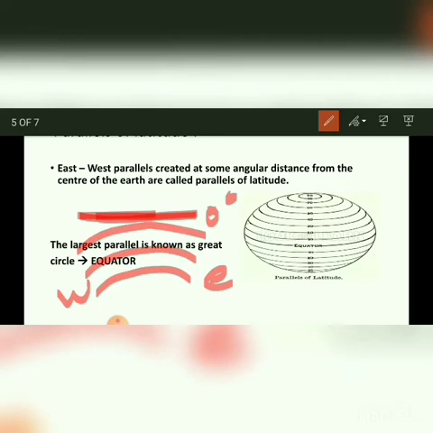The equator bisects the earth into north and south parts, and the parallels run from west to east. Towards the north and the south of the equator, parallels of latitude progressively become smaller in size, but their angular values keep increasing toward the north and south ends of the earth's axis. So the parallels end at points that are the north pole and the south pole.